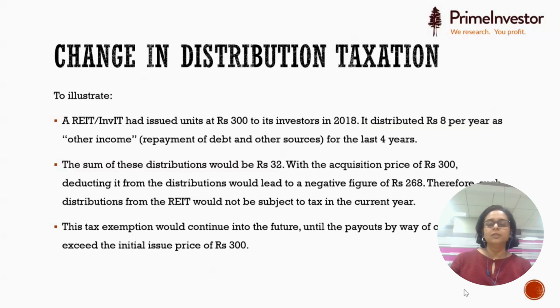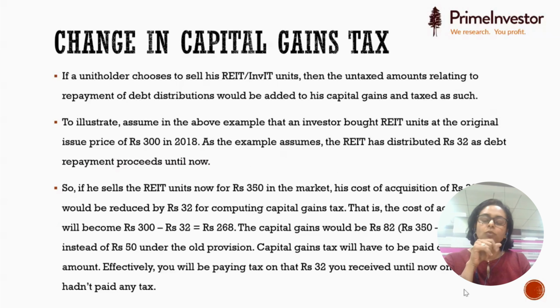Anything beyond that will start getting taxed. Right? So this is the funda. They give you some concession. Instead of saying this entire repayment of 32 will be taxed, it will not be taxed until it reaches this point of 300. Now, this is not the only change that they made.